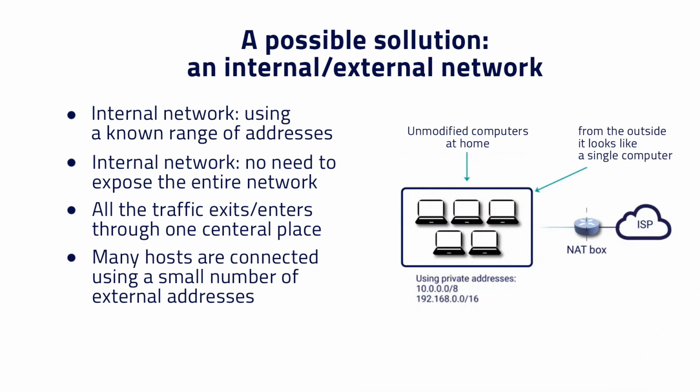A possible solution to a lack of legal IPs is to construct an internal network with access to the external network. Every internal network can share internal addresses out of set ranges, thus helping the address deficit. With this method of distribution, different internal networks can contain the same addresses. Furthermore, with this distribution, the outside world recognizes the entire network as one IP address.